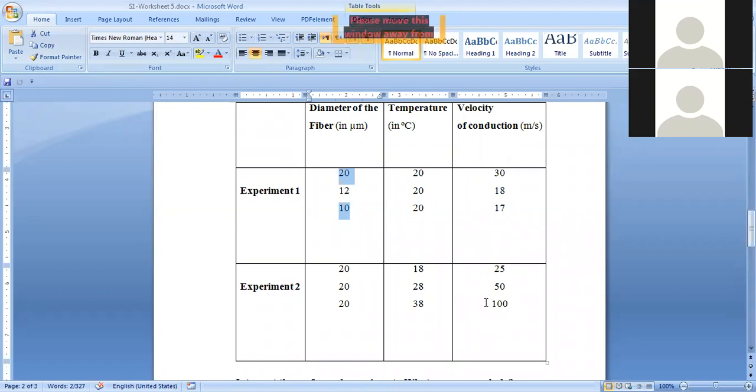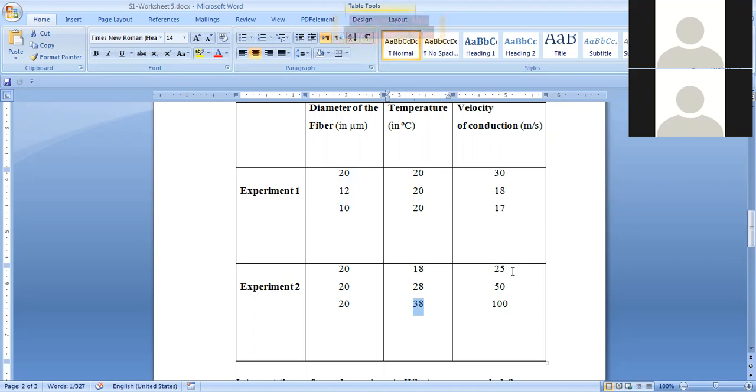The variable factor is the temperature. So we have constant diameter. Diameter is the same in all nerve fibers, while the temperature is changing. So it was 18, then 28, then 38. What do you think about the velocity? As the temperature increases, the velocity of conduction will increase.